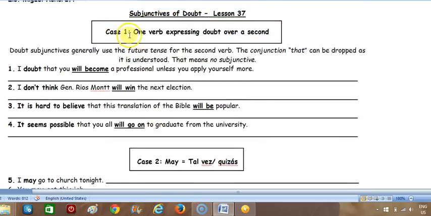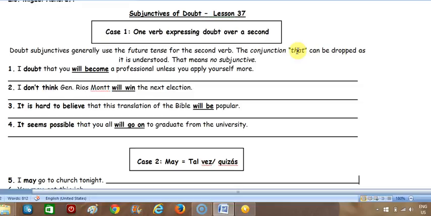So case number one: a verb expressing doubt over a second verb. Doubt subjunctives generally use the future tense for the second verb. The conjunction that can be dropped as it is understood. That means no subjunctive. So basically what we're saying here is that you're not going to see the subjunctive. Instead of the subjunctive on the second verb, you're going to see the future tense, as you can see here. The other thing we're saying is that the conjunction that can get dropped out.